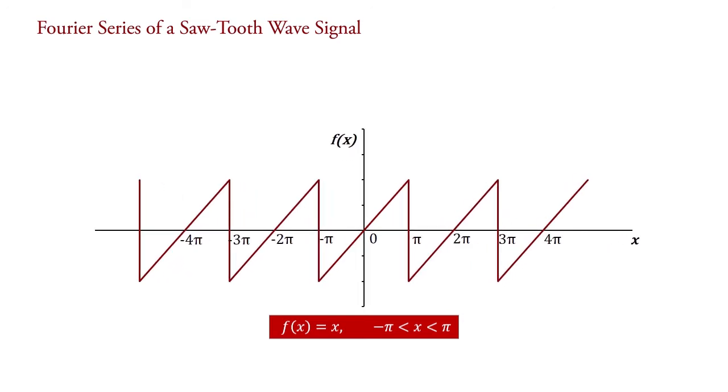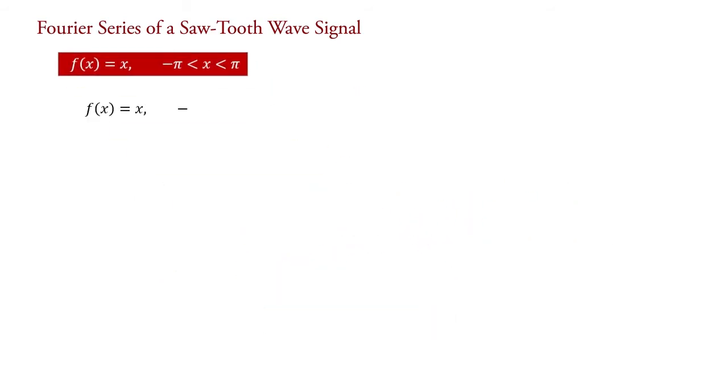From the nature of the wave signal, we say that it is an odd function. It is also found from the expression of the wave function that it is an odd function. Yet, if you can't decide about it, then follow this process. f(x) = x for -π < x < π, say equation 1. Take x equal to -x. Therefore, f(-x) = -x for -π < -x < π.